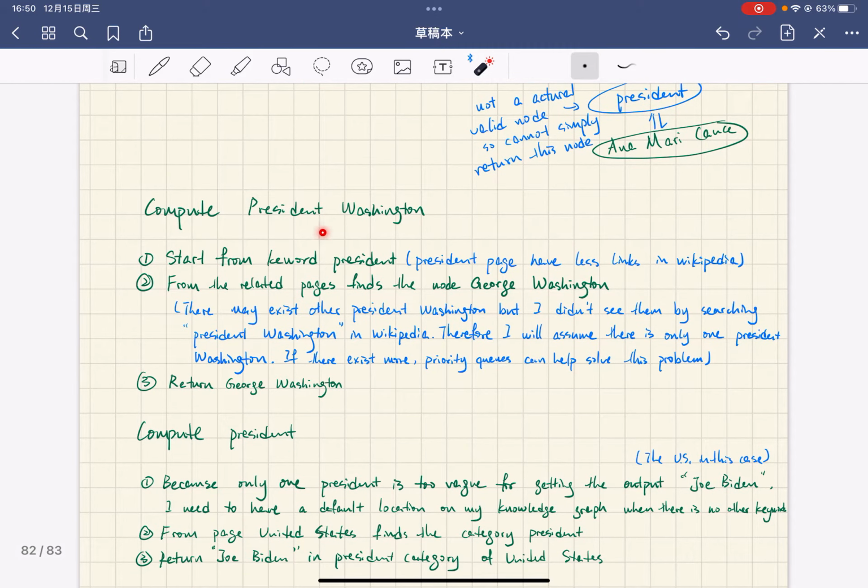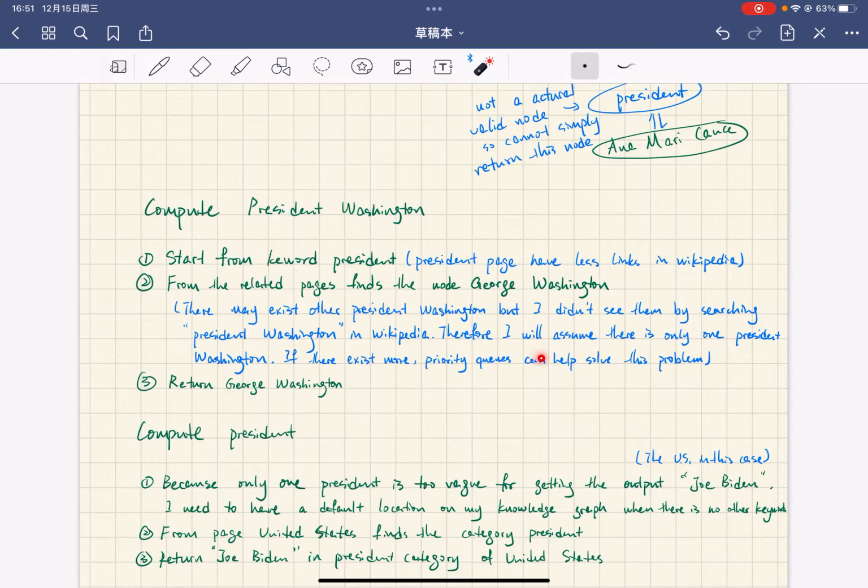So for computing President Washington, we start from the keyword president, since the president page has fewer links in Wikipedia. And then from the related pages to president, we find the node George Washington. In this case, there may exist other President Washingtons, but I didn't see them by searching President Washington in Wikipedia.